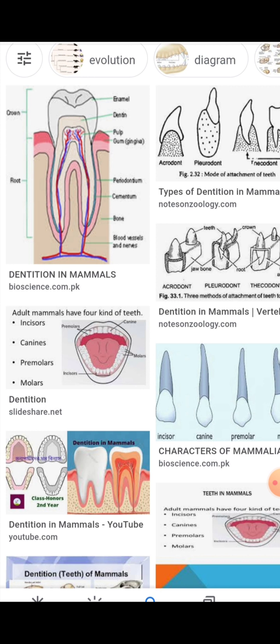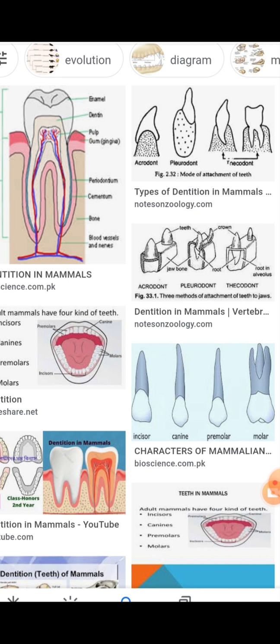In heterodont type, teeth are differentiated into four types, namely incisors, canines, premolars and molars. Example: mammals. Here you have to see, my dear students, that homodont dentition in a dolphin is a very good example. All the teeth in the upper jaw and lower jaw are of equal size. Heterodont has incisors, canines, premolars and molars.